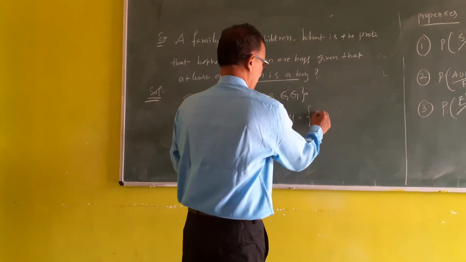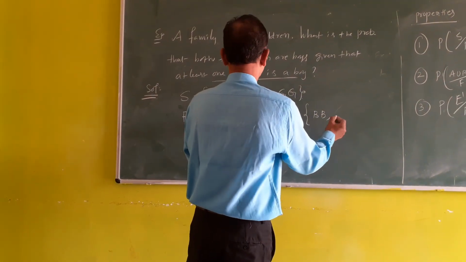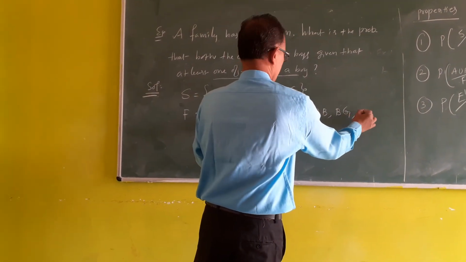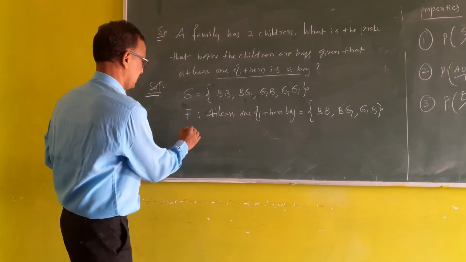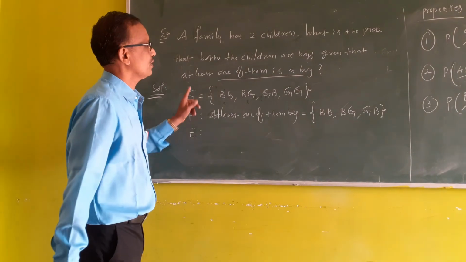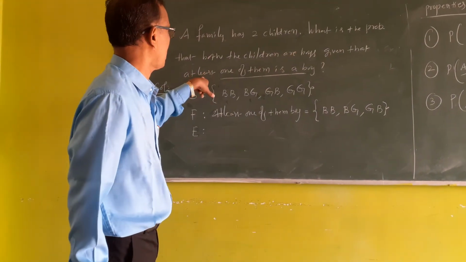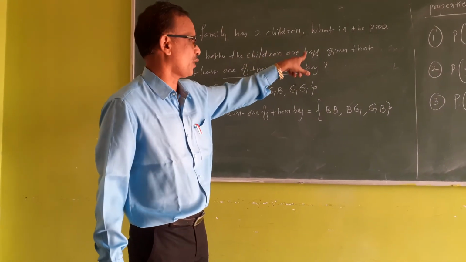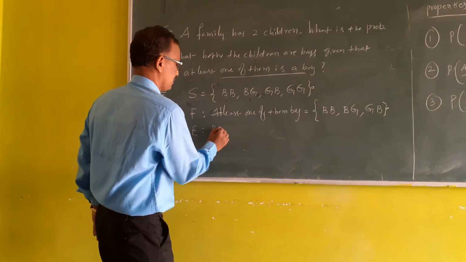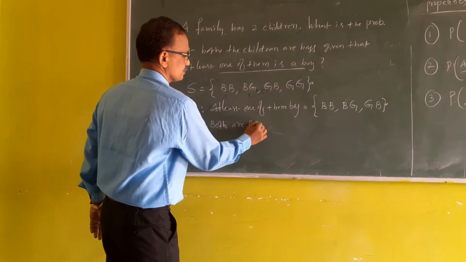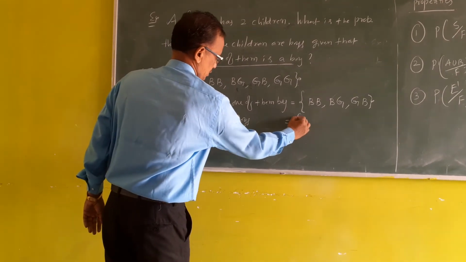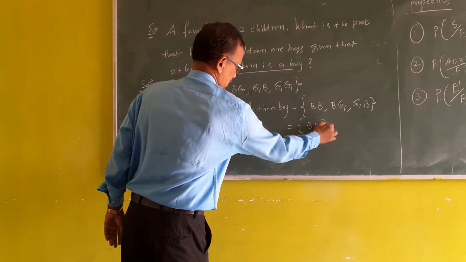So BB, BG, GB. Right. Next event is E: both are boys, both children are boys. We have only this option.